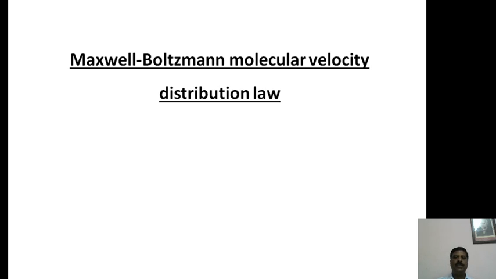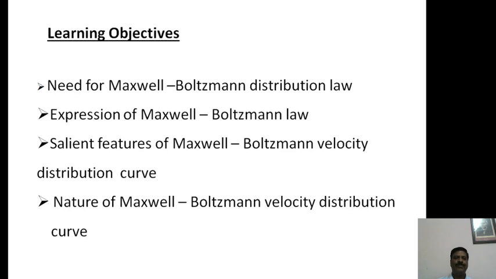Now, the main objectives of this session are: first, the need for the Maxwell-Boltzmann distribution law. Second, the expression of the Maxwell-Boltzmann distribution law. Third, salient features of the Maxwell-Boltzmann velocity distribution curve. And fourth, the nature of the Maxwell-Boltzmann velocity distribution curve. These we have to discuss one by one in this session.